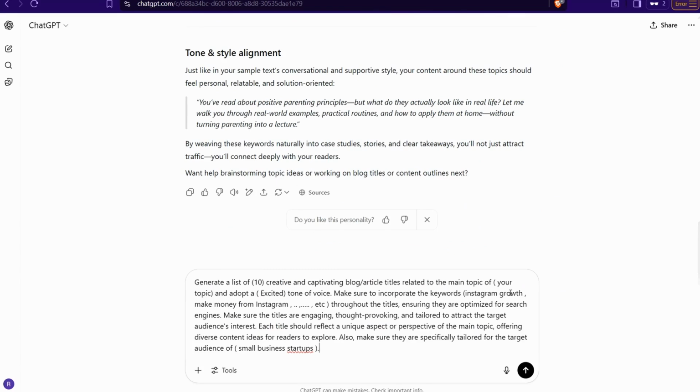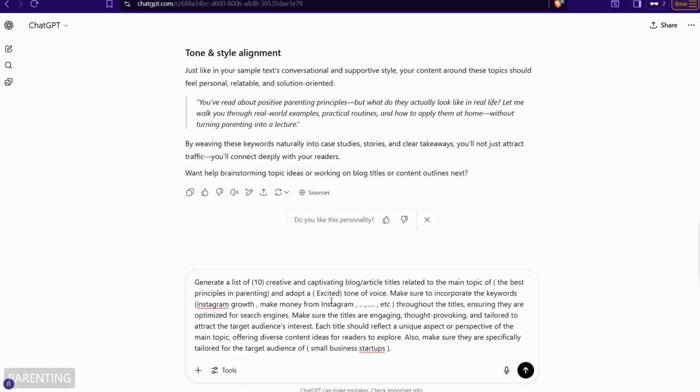Perfect. For sure you can get this one like your topic, so you can adopt an excited tone. For sure you can make it convincing, casual, funny, and I just left in your PDF, at the end of it, the list of the voice tones as you want. So we can make it excited for now. Make sure to incorporate these keywords.